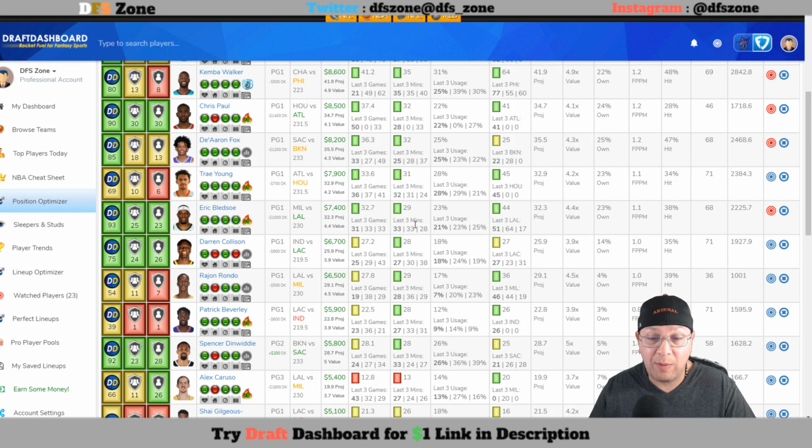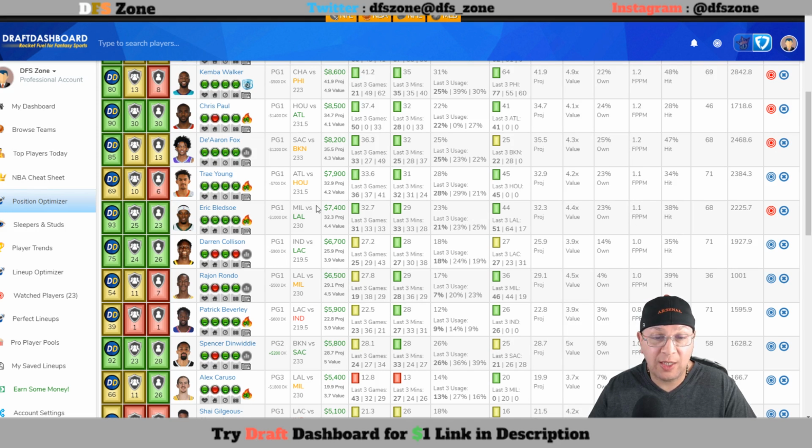The minutes are there, over 30 minutes, so he's actually trending upward in minutes, pretty much balancing out in the usage rate. That usage rate will definitely get a bump up with Giannis off the floor. But he has done well against the Lakers. 44 average, 51 in his last game. In a prior game before that, he put up a 64. So over the last 2, he's pretty much averaging about 57, 58 fantasy points. So he is definitely a shoo-in if he's with no Giannis on the court. We know his usage rate goes up easily 3 to 4, 5% more.